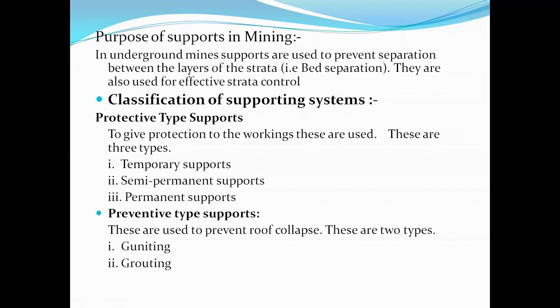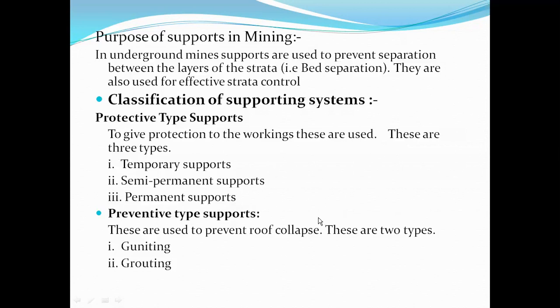Whatever support we need to install has to be sustained, or has to provide the support, throughout the life of the mine. Those kind of supports are known as permanent supports. So based on the protective type, the supporting systems are classified into three types: one is temporary, second one is semi-permanent, third one is permanent support.